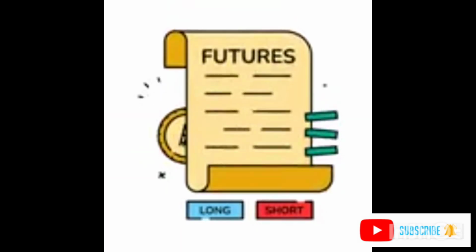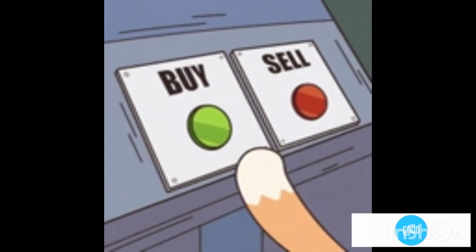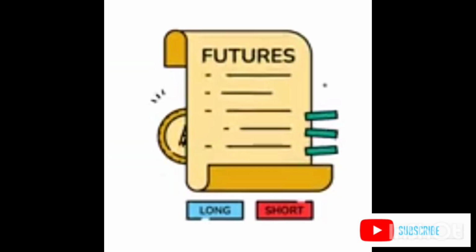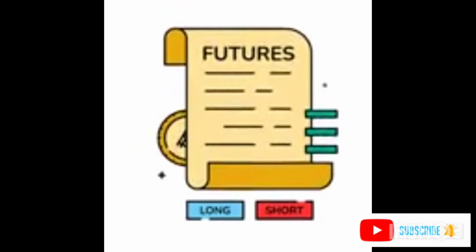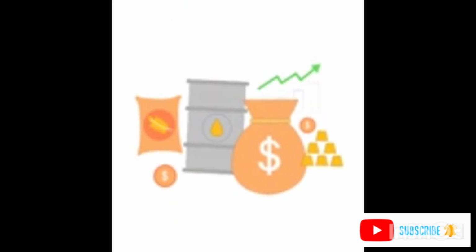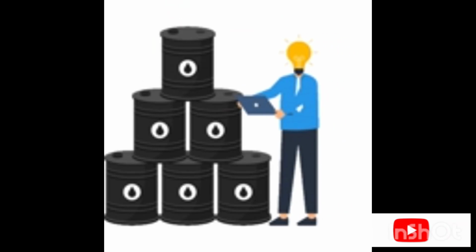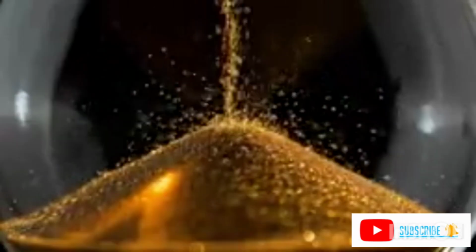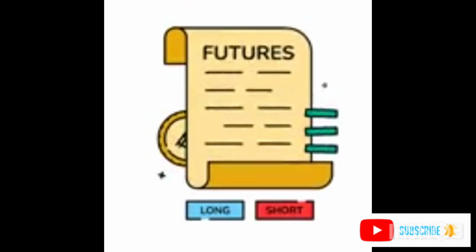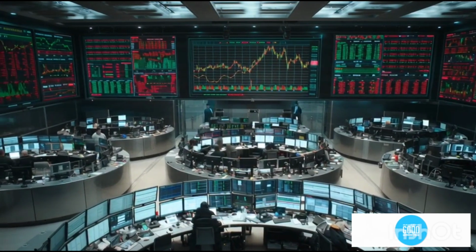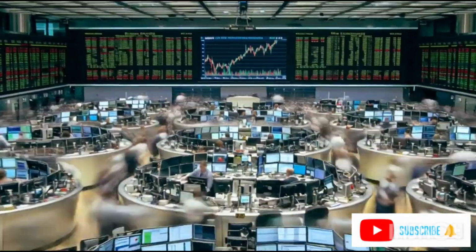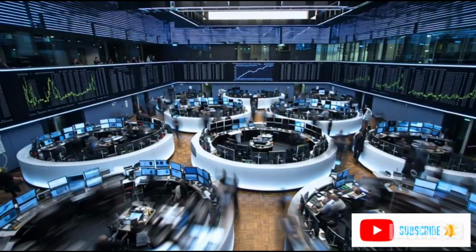A futures contract is an agreement where you decide today to buy or sell a commodity at a future date at a fixed price. The advantage is that you don't need to physically hold the commodity, whether it is oil, wheat, or any other product. These futures are traded on major exchanges like the Chicago Mercantile Exchange, New York Mercantile Exchange, and Intercontinental Exchange.